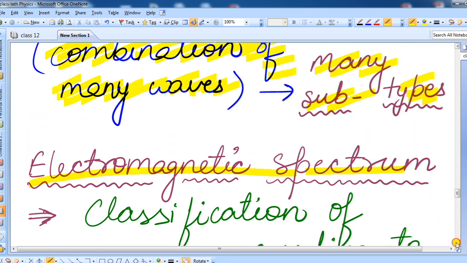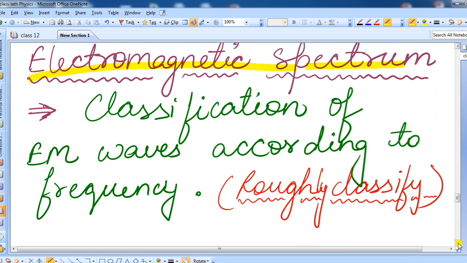All the subtypes we will be studying after some time. But before that, I have a term here, electromagnetic spectrum. Now, just note this also: what do we mean by spectrum? Children, wherever this word spectrum comes, you just mean combination.